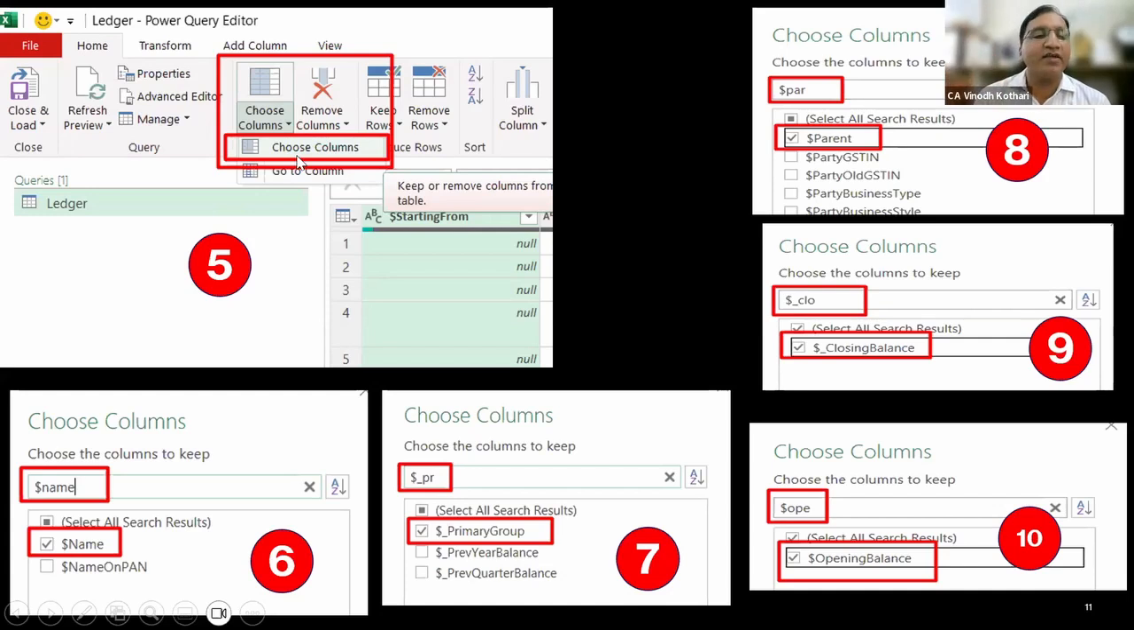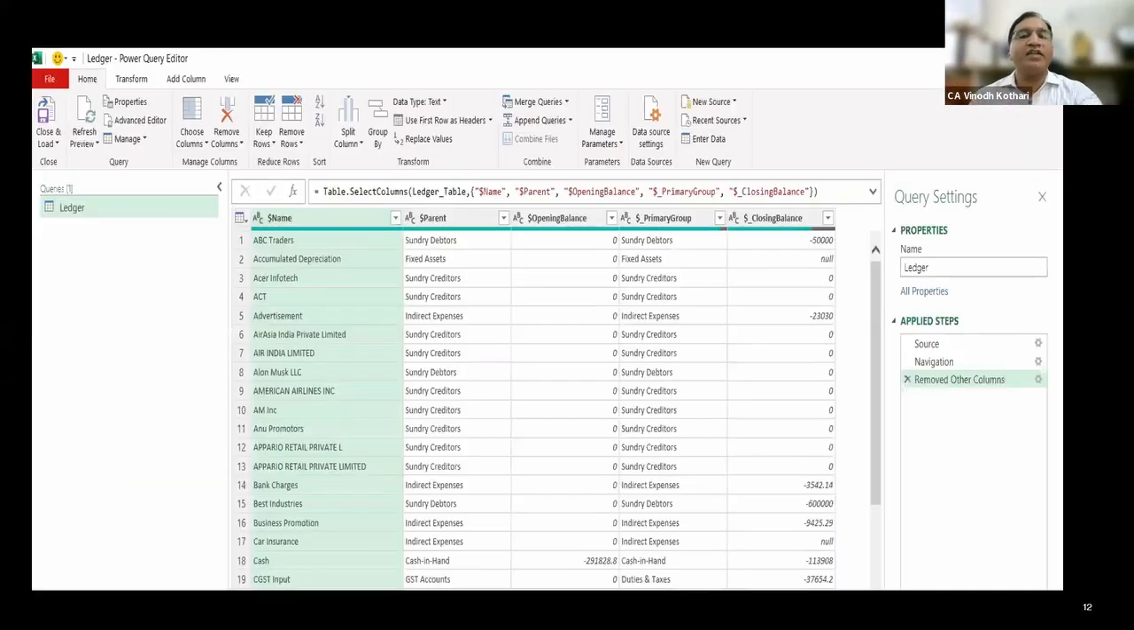It is like a filter, where you have to search for these 5 columns. What are these 5 columns? One is the name, which contains the ledger name. Second is the primary group. Third is the parent. Fourth is the closing balance. Fifth is the opening balance. I have given just the keywords. Just type the keyword, tick, tick, tick, and tick. That's it. Out of those 200 columns, only the 5 columns will come. Finally, these 5 columns will be imported in Power Query, and now this data is ready for preparing the financial statement.